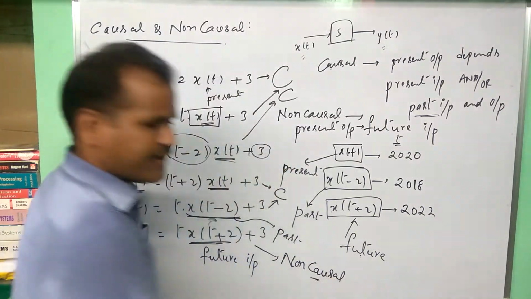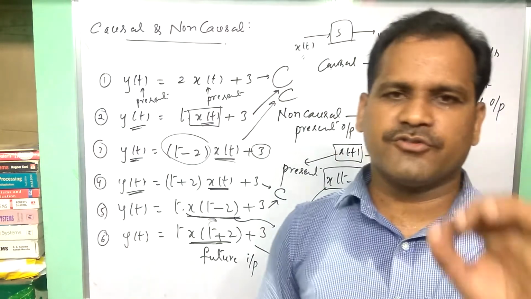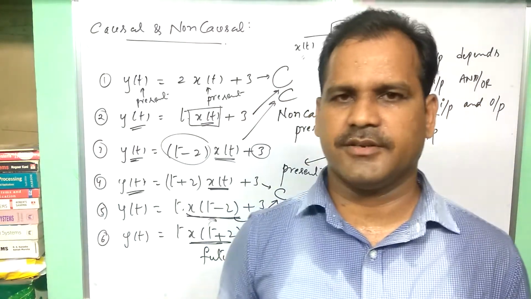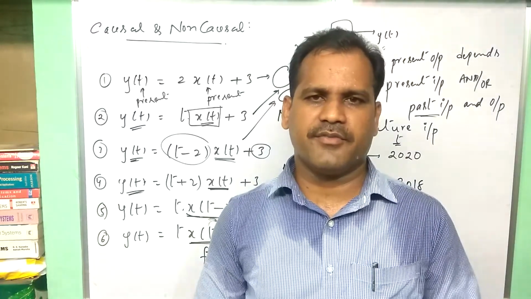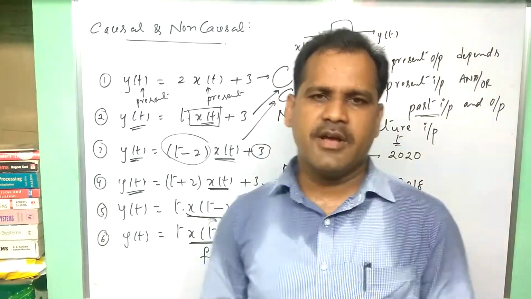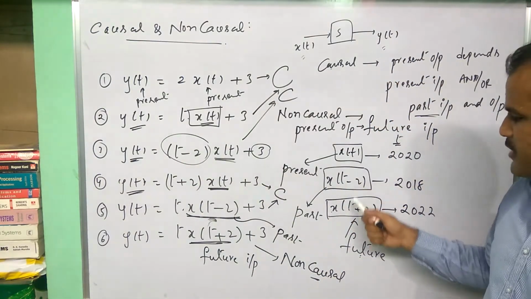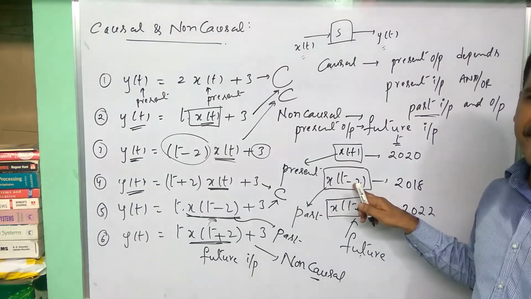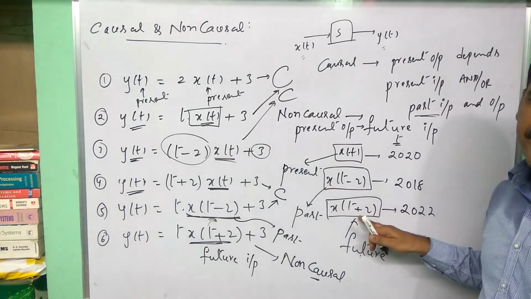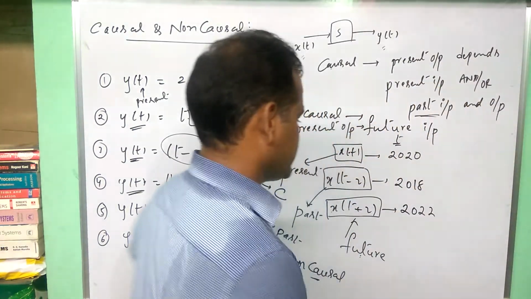So we can easily determine this classification by remembering only one point. If future value is there, non-causal system. If future value is not there, it is a causal system. This is the only point we have to remember for this classification. Along with that, we should not forget this terminology: whenever x of t is there, it is present; x of t minus a quantity is past value; x of t plus a quantity is future value. This terminology is sufficient to determine this classification easily.